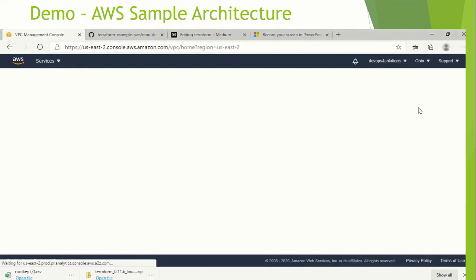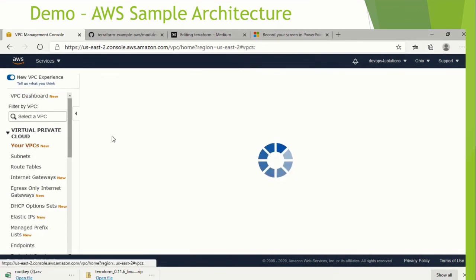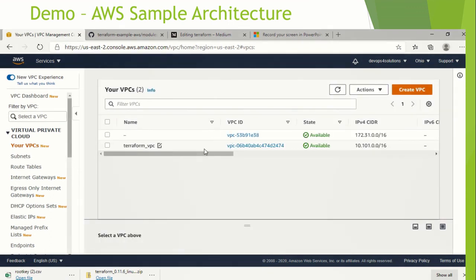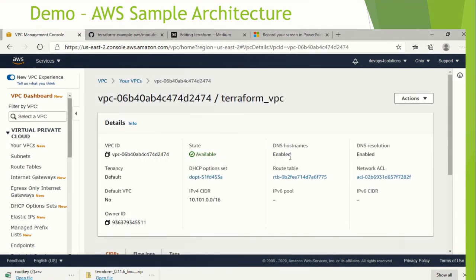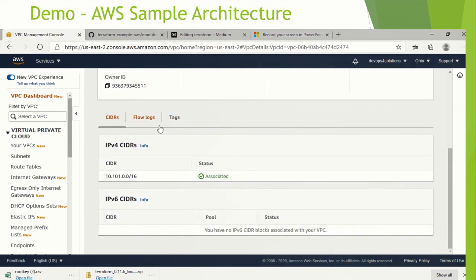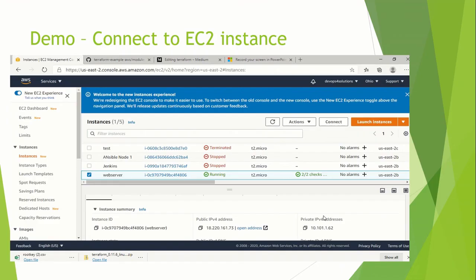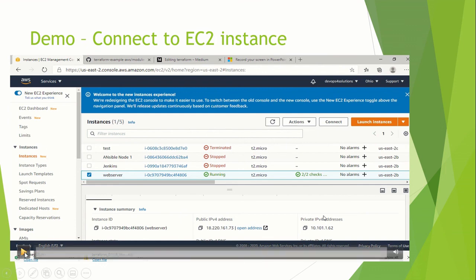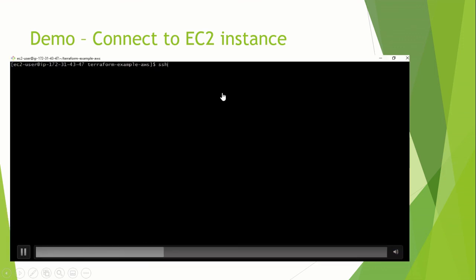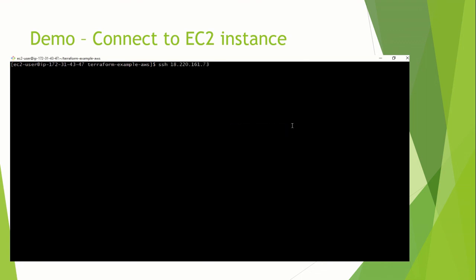Now we will see the VPC also. So you can see that it has created this VPC here, and all the details related to the VPC you can find here. Okay, so now we will see how we can do the SSH connection. So I have connected to this web server. We'll copy the IP address of this server and we'll try to SSH to it. We should be able to do this. So let's just try it.